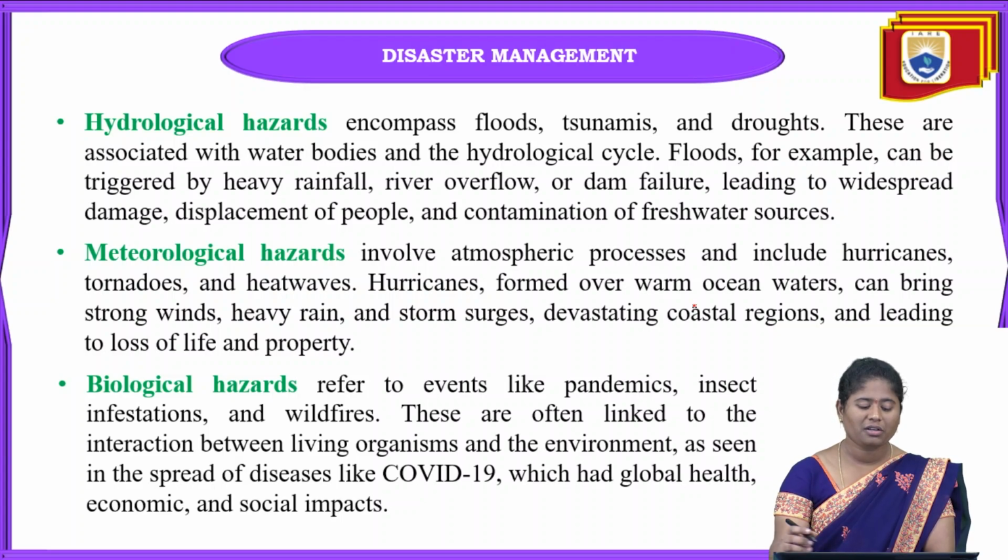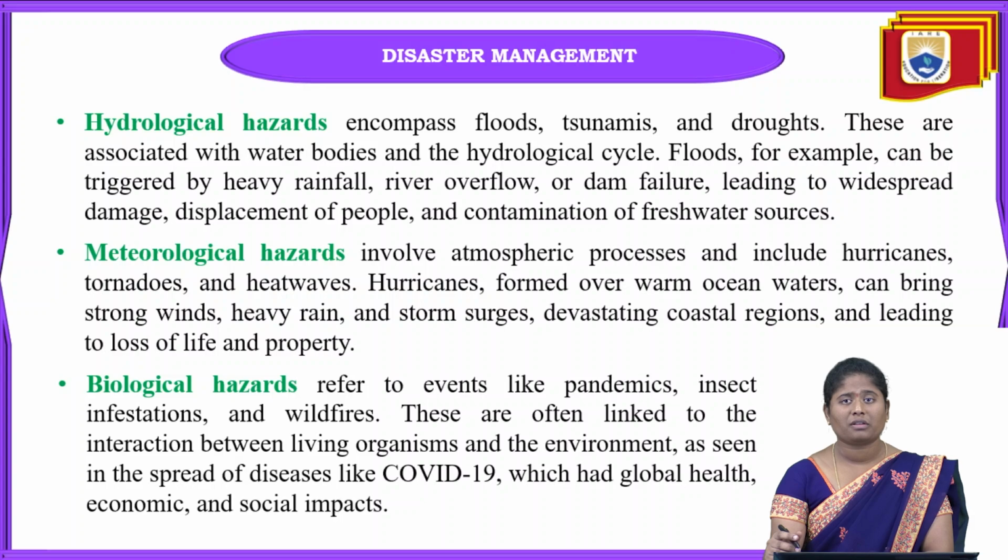and that will also damage the ecosystem. Next one is meteorological hazards, and these meteorological hazards involve the overall atmospheric processes and include hurricanes, tornadoes and also heat waves. And tornadoes can occur when there is heavy wind.